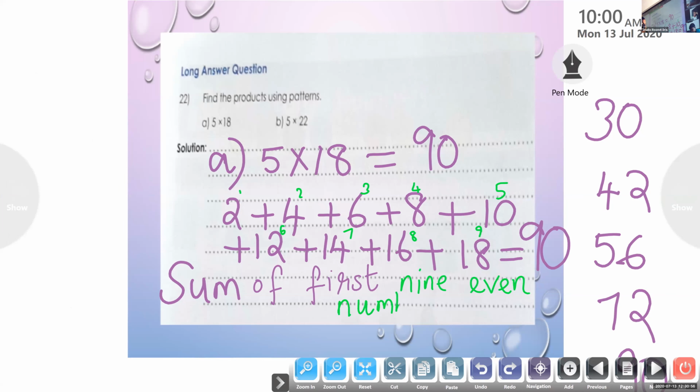So this question is 5 into 18. The question is find the products using pattern. So we have to find the product. 5 into 18, that is 90. Now we have to write this 90 as a pattern. So what is the pattern here? Sum of first 9 even numbers.